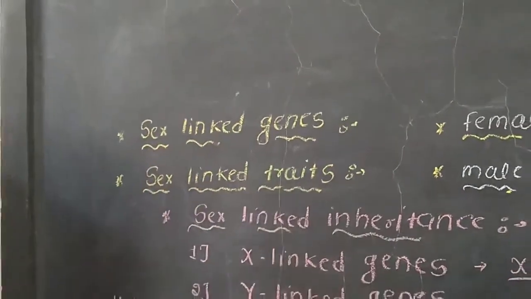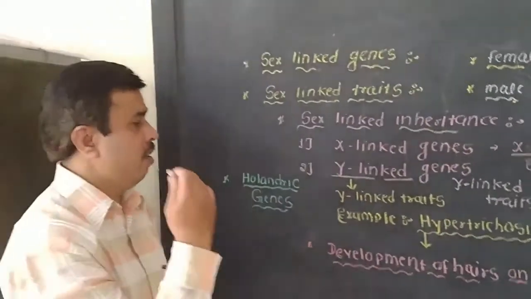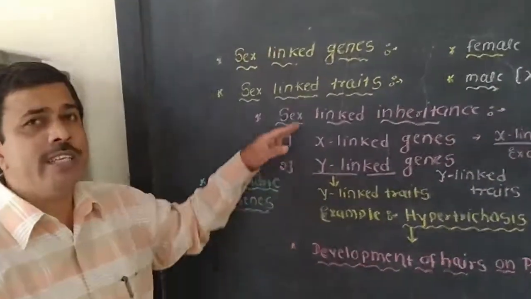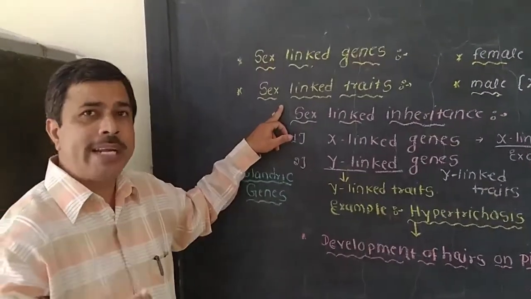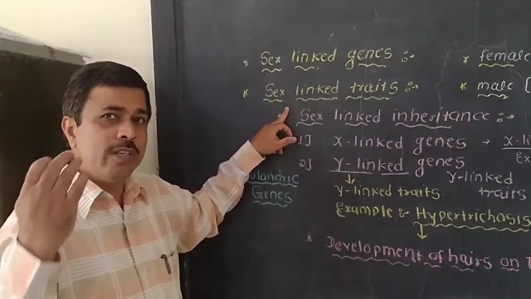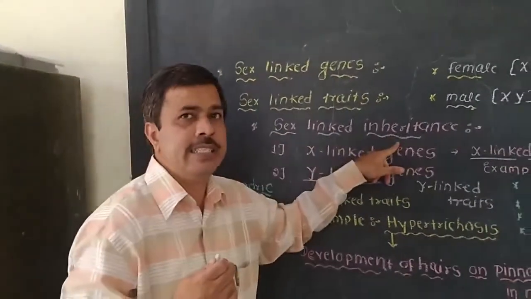The transmission of those characters or traits from one generation to another, or from parents to offspring, is known as sex-linked inheritance.